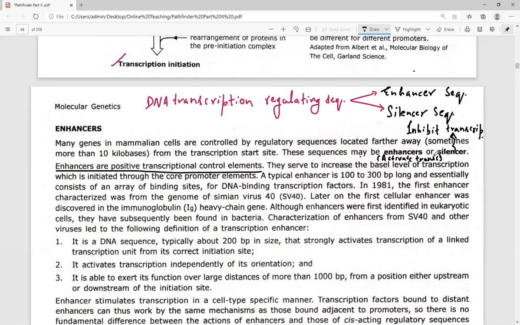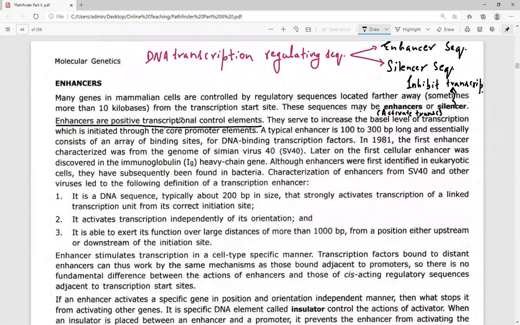They serve to increase the basal level of transcription. The first enhancers were discovered in the genome of the simian virus 40, referred to as SV40. So SV40 was the first virus from where enhancer sequences were discovered. Later on, the first cellular enhancer was discovered in the human immunoglobulin heavy chain.